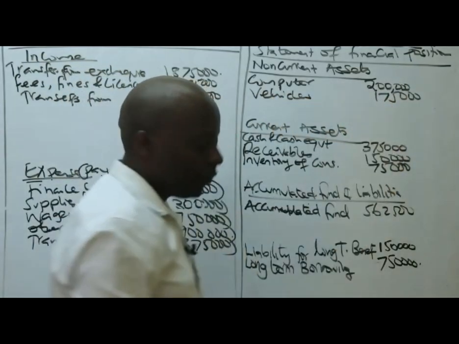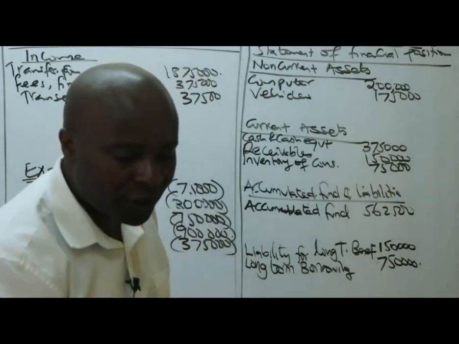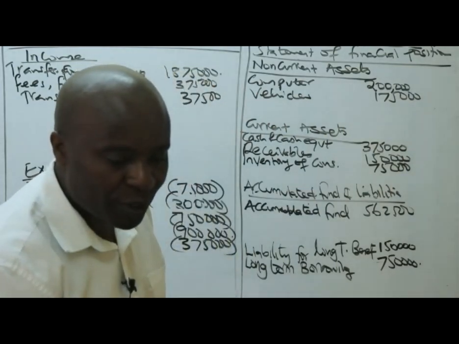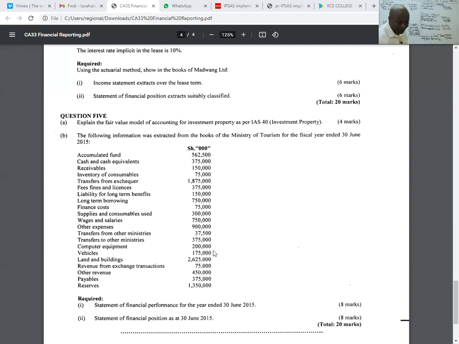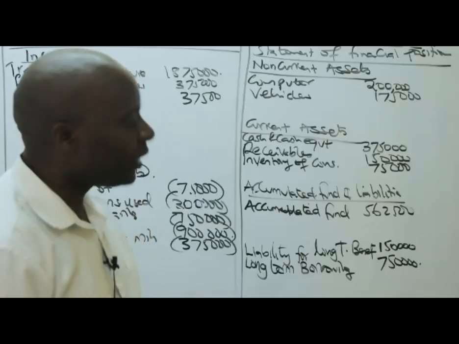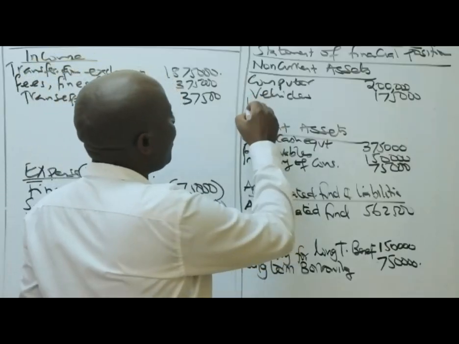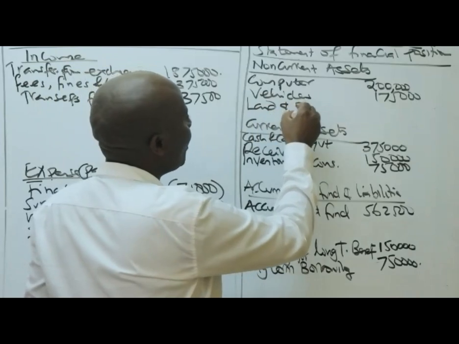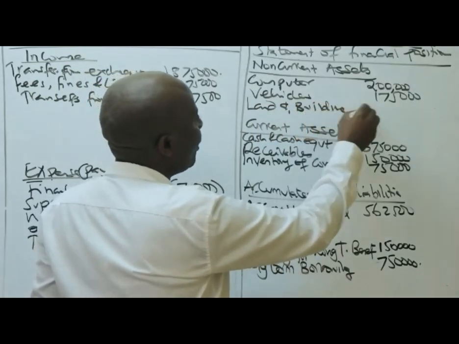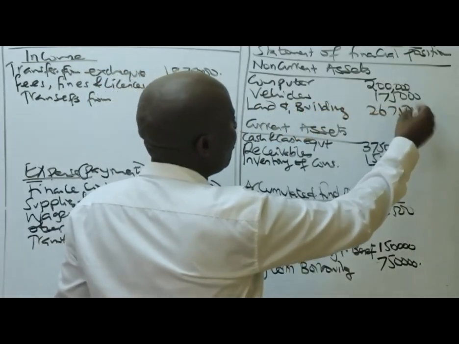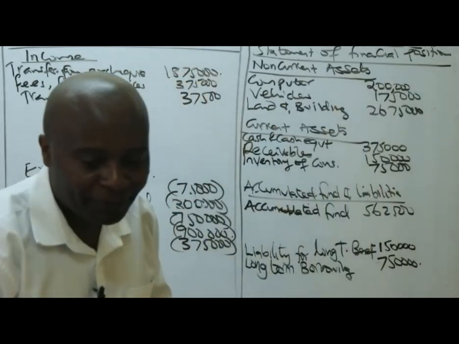Then we have land and buildings, 25,000. Land and buildings, these are our assets. So we have land and buildings, 75,000. Those are our assets.